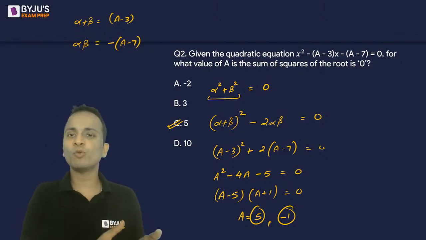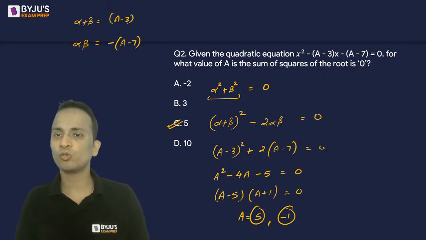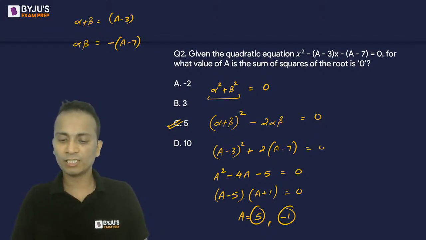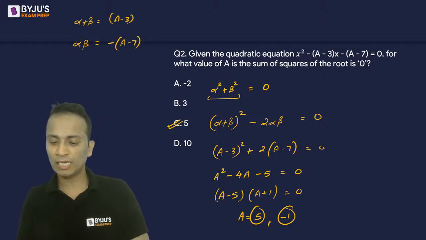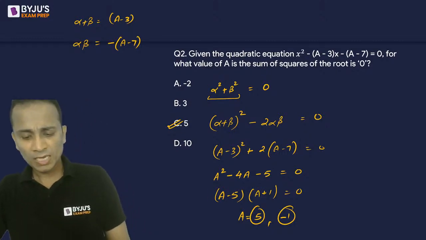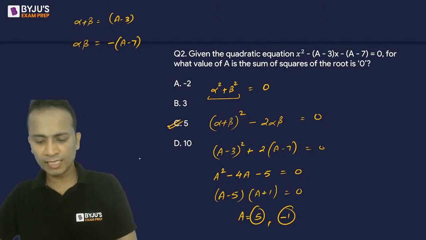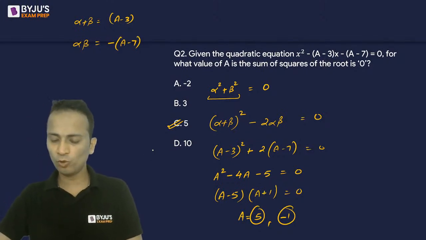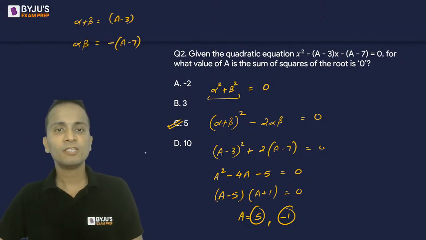So at a equal to 5, the sum of the squares of the roots of the given equation will be equal to 0. All right. So that is the answer for this question. Answer is option C, correctly given by Shujana and Saket. So two of you have given the correct answer for the second question.